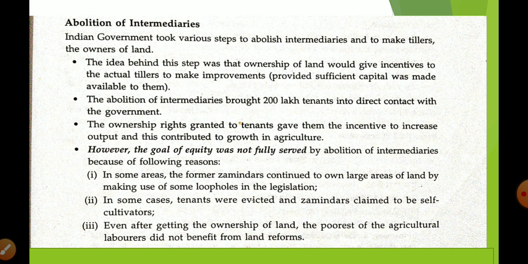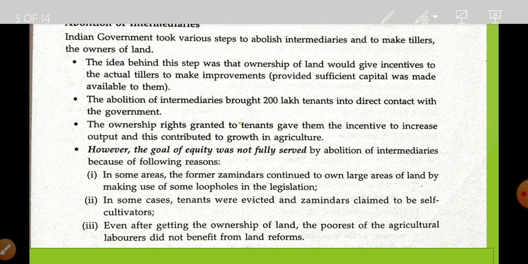So that is why the government decided that no one is going to stay as a zamindar. All landholdings are taken over by the government, and they are going to give ownership to the tenants, meaning those who are doing the work of cultivation are going to be owners of the land.